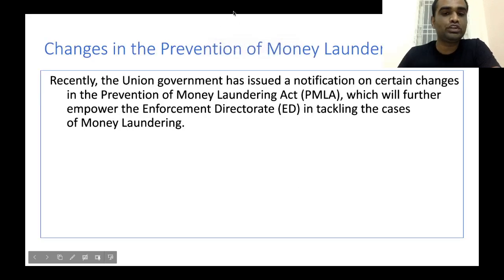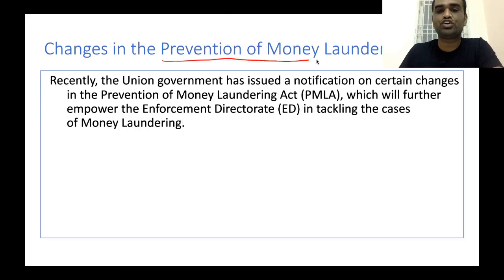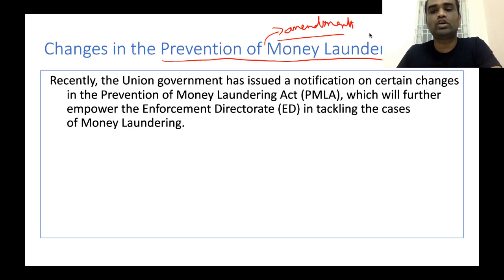Now let's move on to the next topic. The next topic that we'll be looking at today is Prevention of Money Laundering Act. In this particular topic, we will look at what are the recent amendments that have been brought forth to Prevention of Money Laundering Act, and we will look at what is the concept of money laundering, and what are the prevalent routes people use to launder money. So all these issues, we will look into in this particular topic.